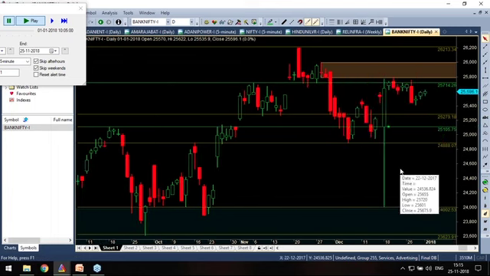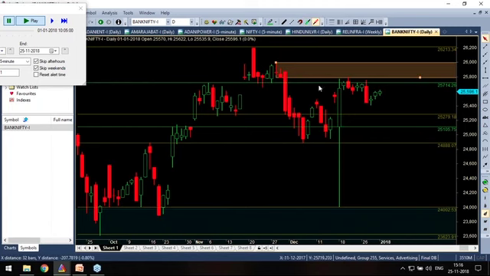Okay, now the supply zone is tested once. We got only one supply zone so far, and the price kissed that supply zone and reacted from it.